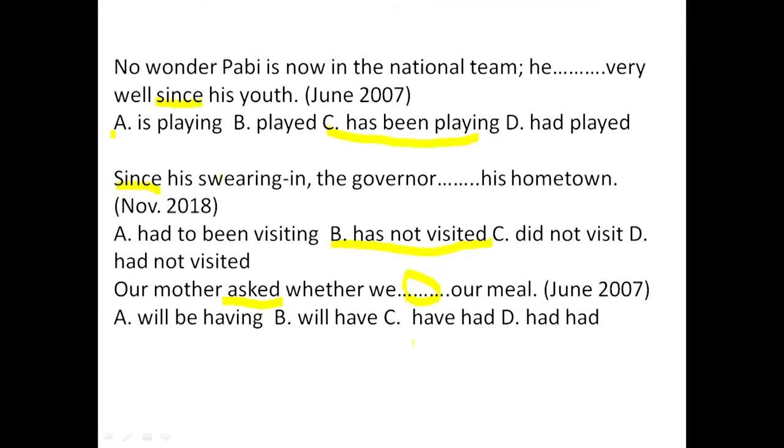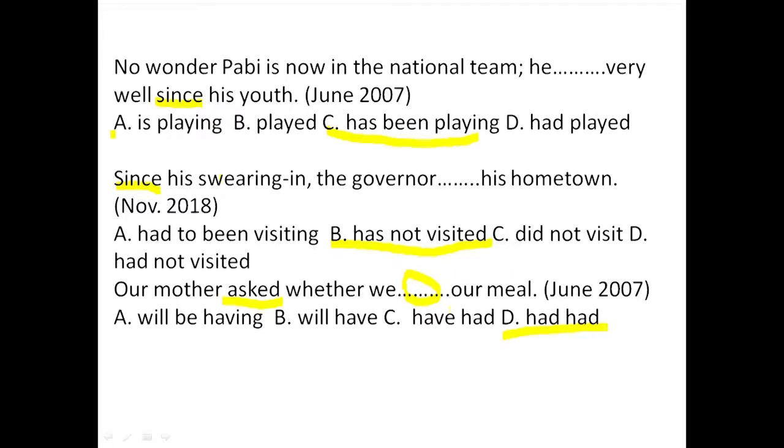C, our mother asked whether we have had a meal. No, it's about the present perfect tense, something that happened in the past with no indefinite time, or it began in the past and is still ongoing. So C cannot be the answer, but D is our answer.